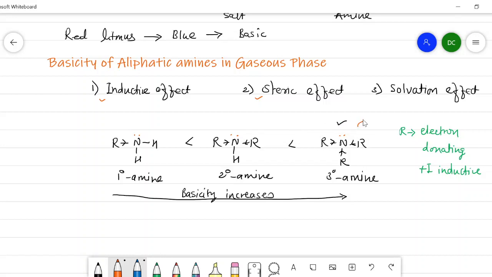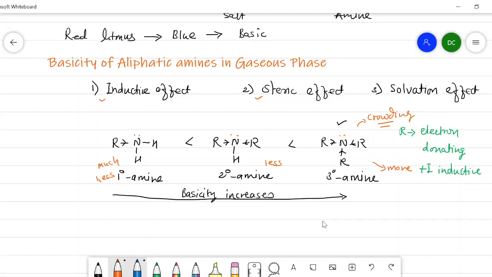It means that there is a crowding of groups, and that's why the steric hindrance is more in tertiary amine, whereas it is less, and here much less, as compared to the secondary and tertiary amine. So from primary to tertiary, the steric hindrance increases.